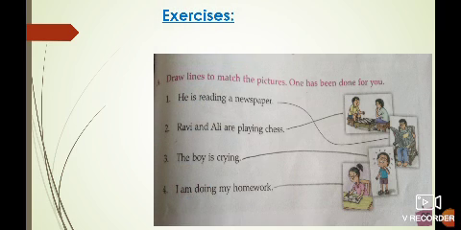Now we'll do the exercises. Question number A. Draw lines to match the pictures. One has been done for you. See children, one side sentence is given and another side picture is given. You have to match each picture with the sentences related to it. First is done. He is reading a newspaper. Now see where a person is reading a newspaper. So you have to match. In the same way I have done, do it carefully children.